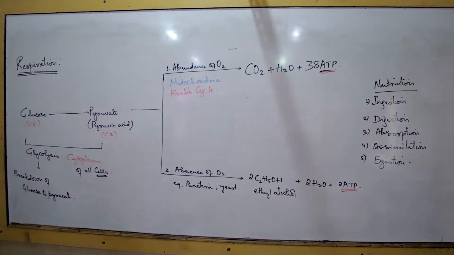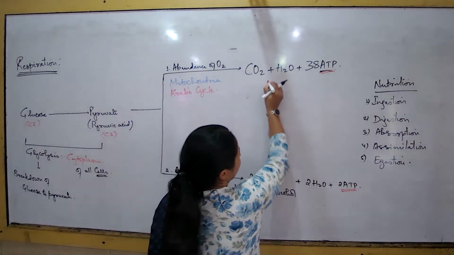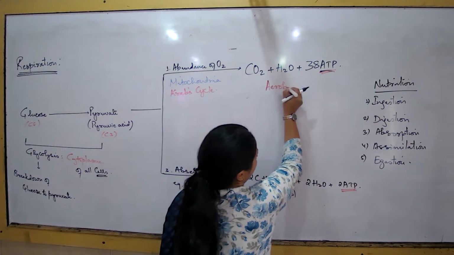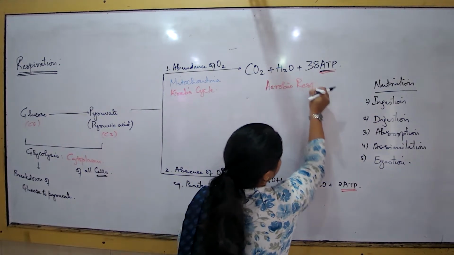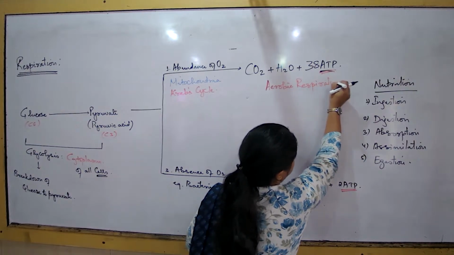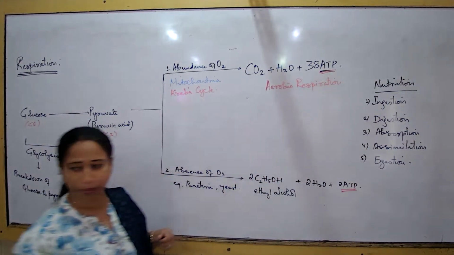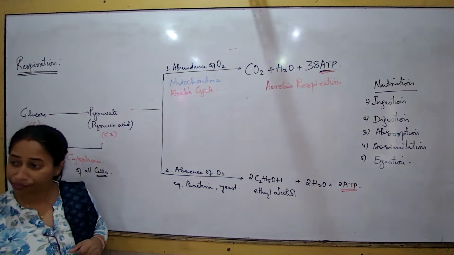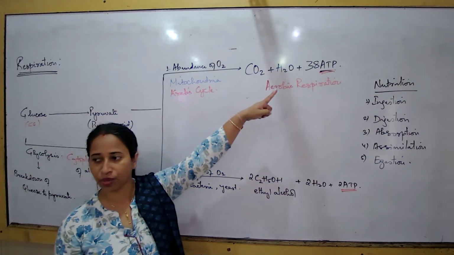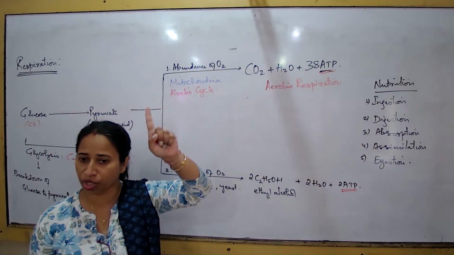Now that you are writing and I am talking, so much energy is used up. The energy demand for complex organisms like us is so much. Talk about a fish, talk about a bird, the energy requirement is so much in comparison to a yeast or a bacteria. What is this method of glucose breakdown known as? This method is known as aerobic respiration, meaning complete breakdown of glucose. Only if there is complete breakdown of glucose is the energy release much more for one molecule of glucose.